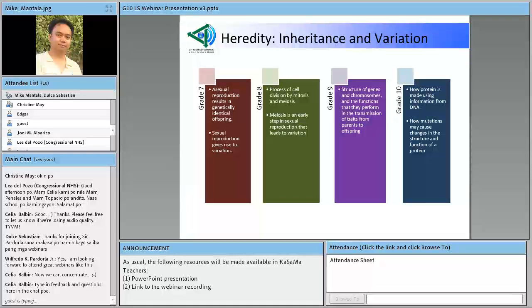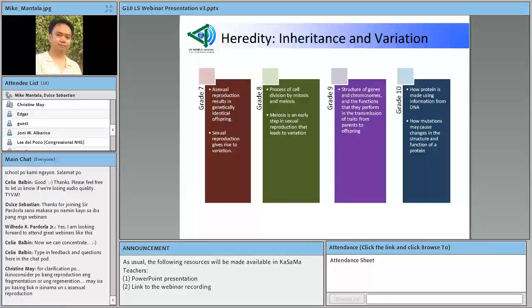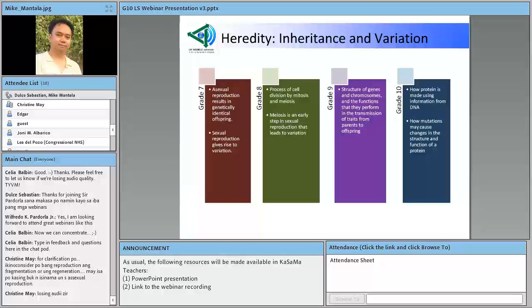Tapos pagdating ng grade 10, pag-uusap... are visited as students move from one grade level to the next, but with increasing depth.